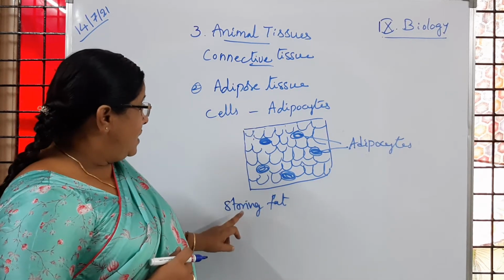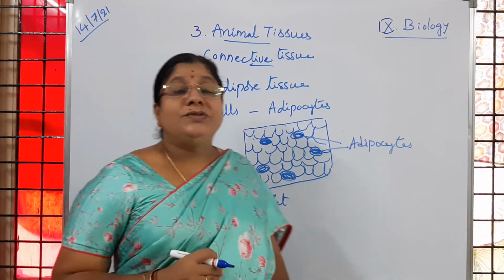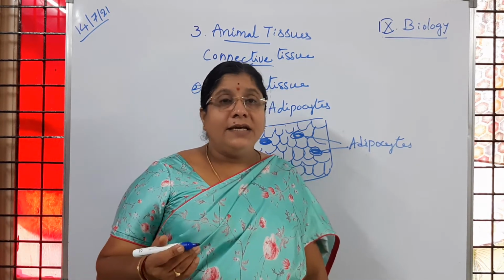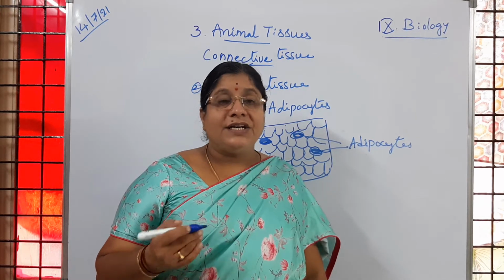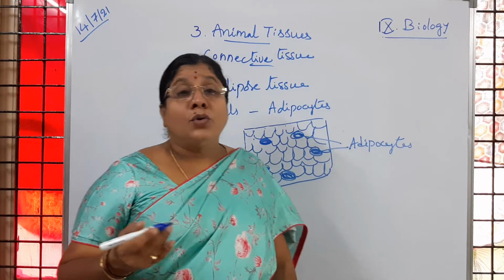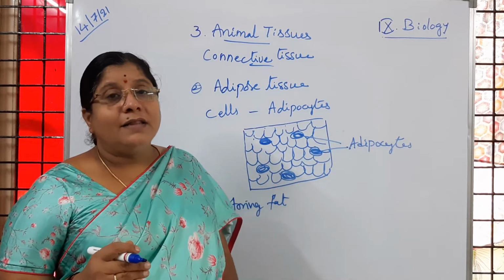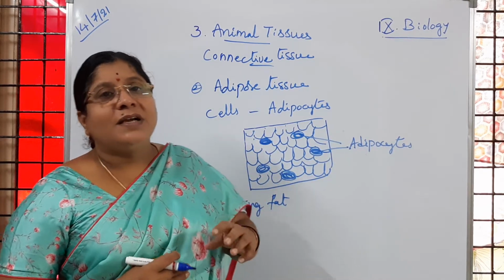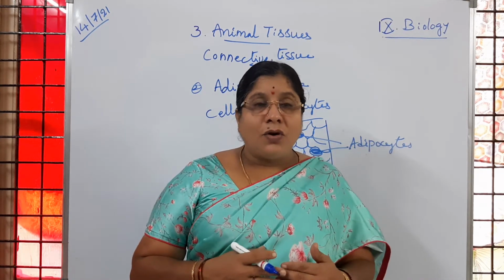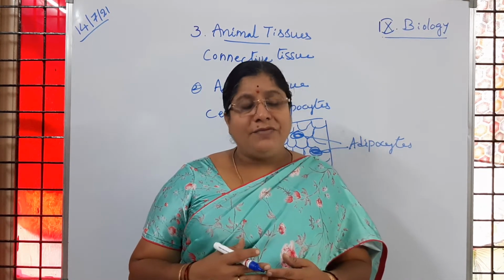Then this adipose tissue is going to help in providing heat energy. If any adverse conditions are there, what is that? Cold climatic conditions are there, then we shiver our body. Because of that, heat is generated in the body because of fat stored in the adipose tissue. In that way we can survive.